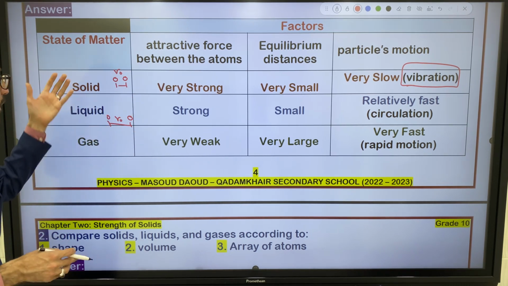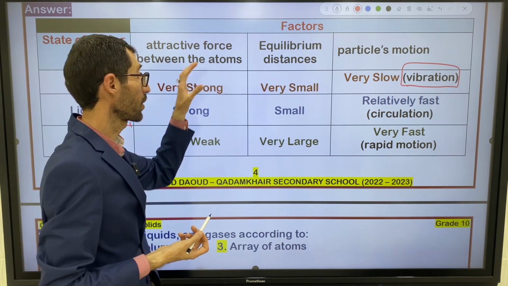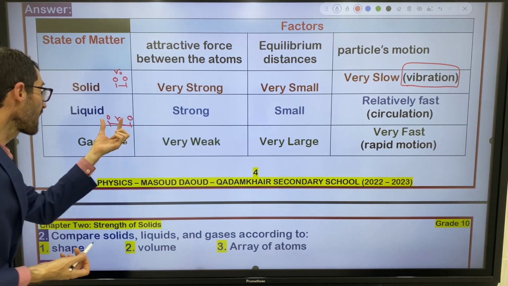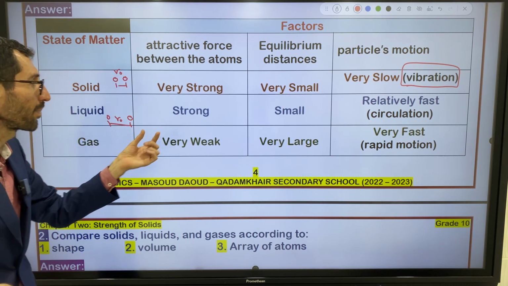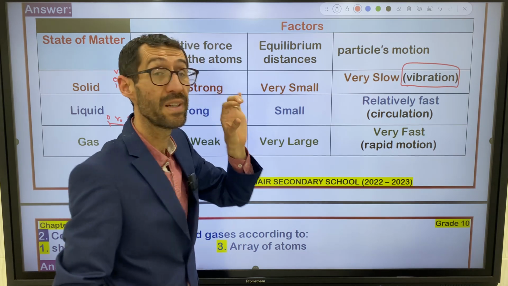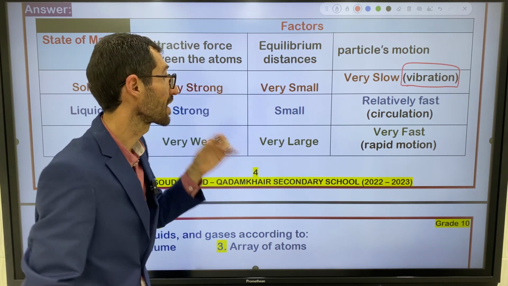Liquids are very close to solids in properties. That's why here attractive force is strong. What about equilibrium distance? We have a small equilibrium distance here. Atomic separation is very small. These terms are very accurate. You have to memorize them as they are.